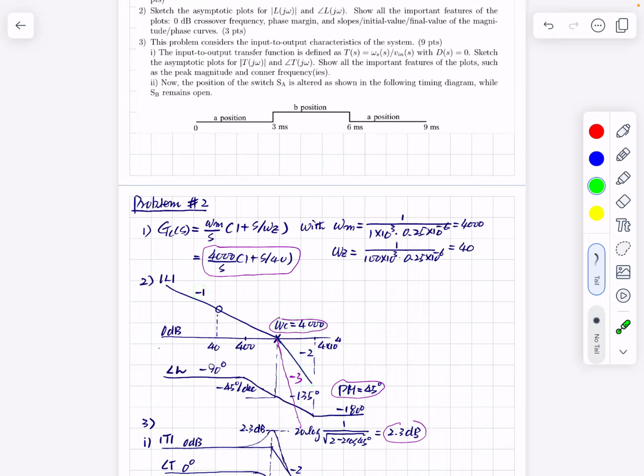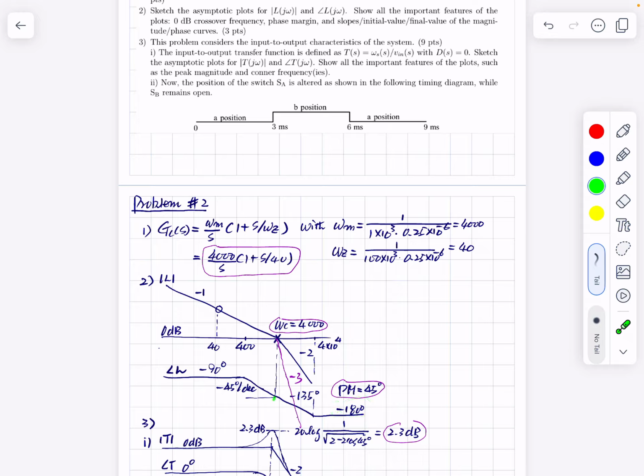The phase is this one at this frequency. This is just a single pole, but it changes the slope from -1 to -2. A single pole has -45 degrees per decade slope, and it starts from -90 and ends at -180.